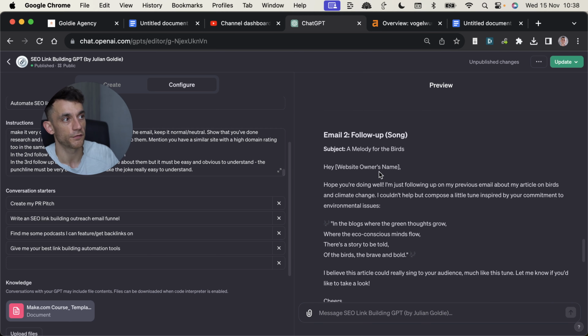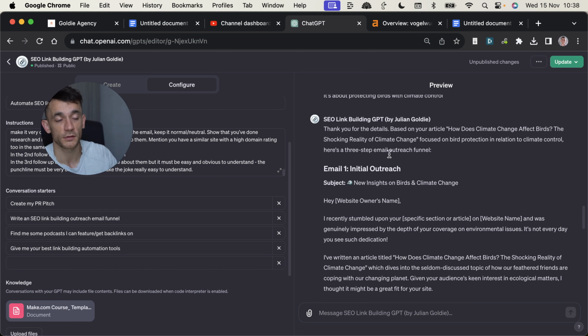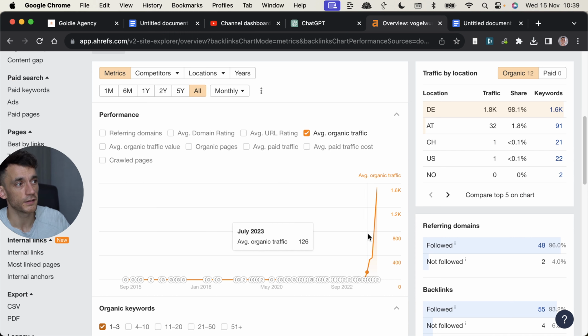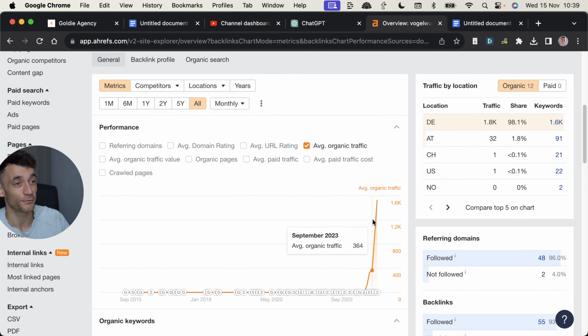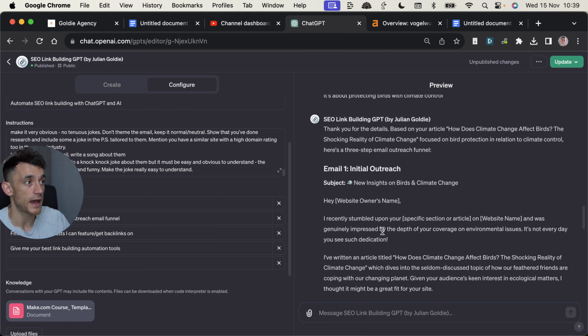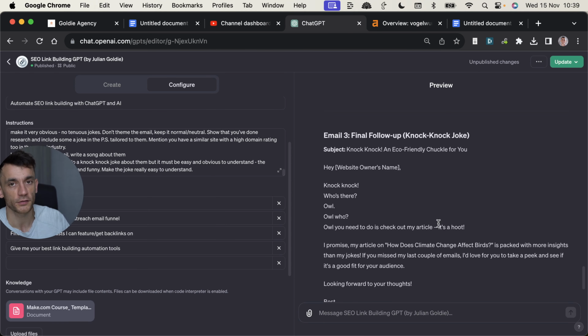You've now got the email funnel done, and you just play the numbers game and send that to a big enough volume of websites. And if you're asking, does that work? Well, you can see this page right here has attracted backlinks with outreach, and you can see the traffic for the website. It's pretty crazy. It's just increased really, really fast. And it's a DR15 site that we built in May. So outreach works really nicely, but you do have to play the volume game.